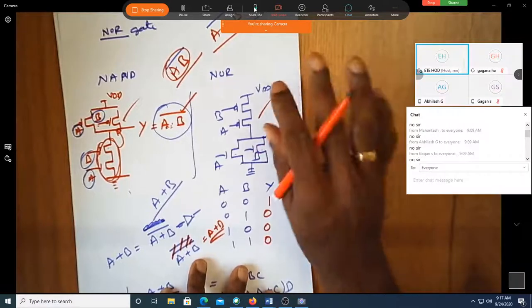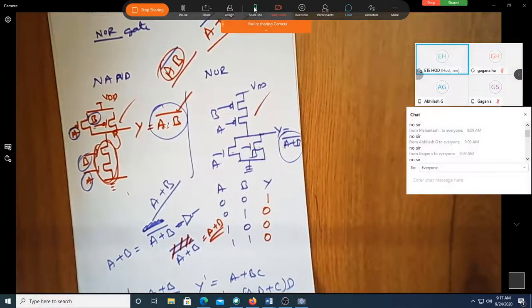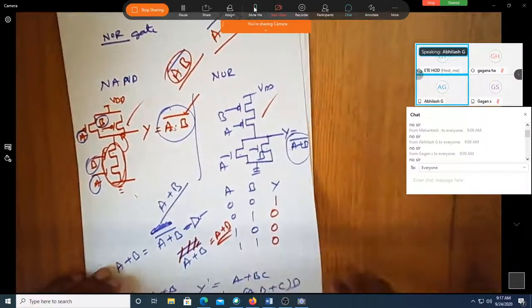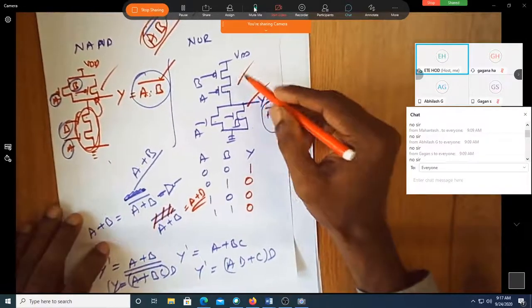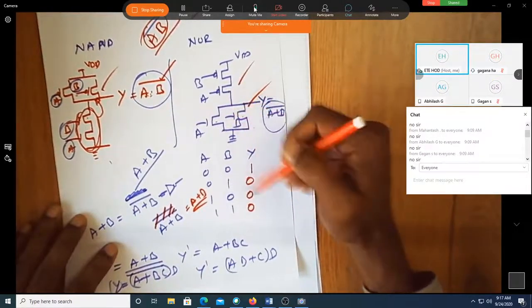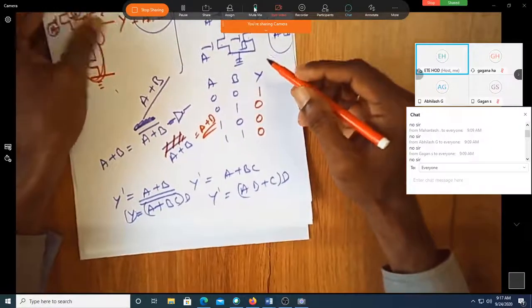So is it like duality? In your duality, something which is in parallel, you write it as series. If it is in series, you write it as parallel. Correct? Now let us try out. Of course, this will certainly work out, so there is no problem. No need to verify this truth table, you are going to get it. Can we just verify one example whether this is true or not?